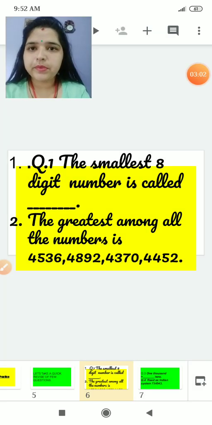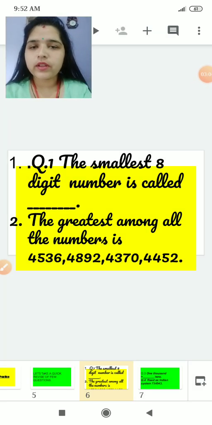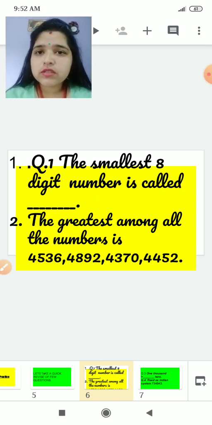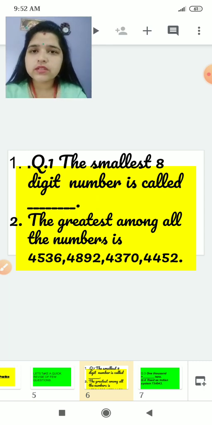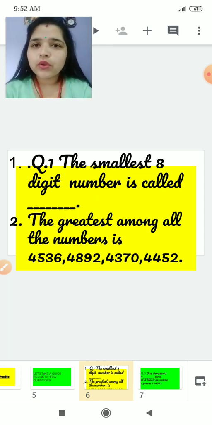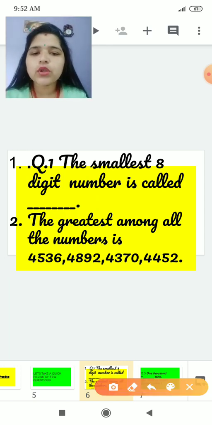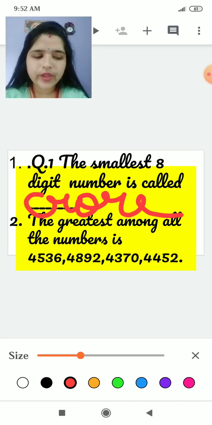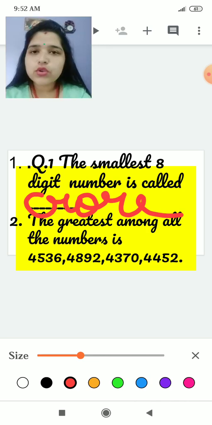Yes, it will be crore. You have to count on your fingers. In the 8th place, whatever position comes according to the Indian system, you will write that. So here will come crore.